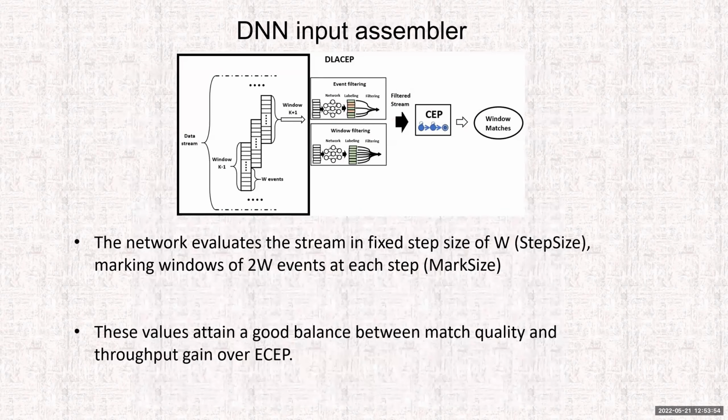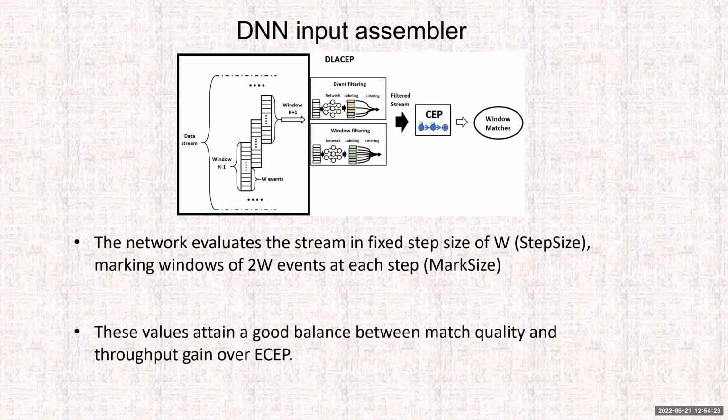So the first part of our system is the DNN input assembler. The data stream can be very large, and we need to decide on a way in which we partition it in order to be handled as input to the inner neural networks, because LSTM networks require either a fixed input size or at least some kind of maximum input size.